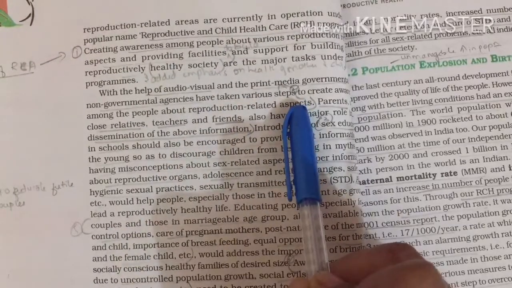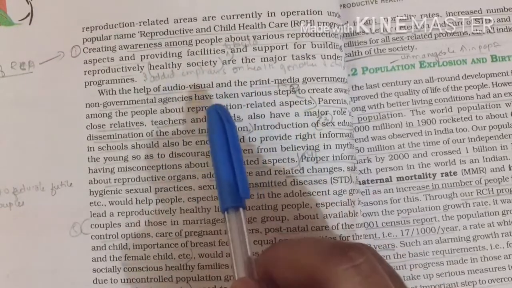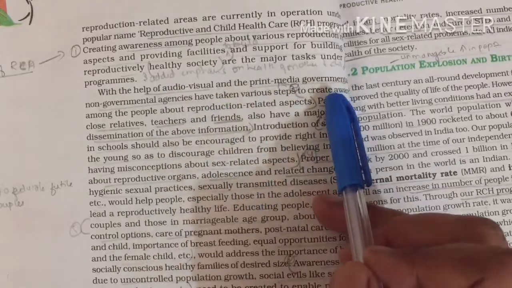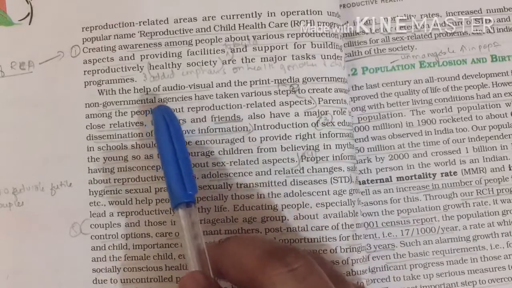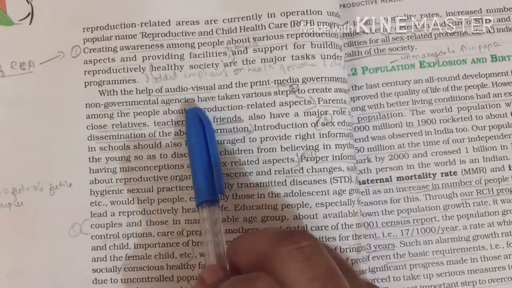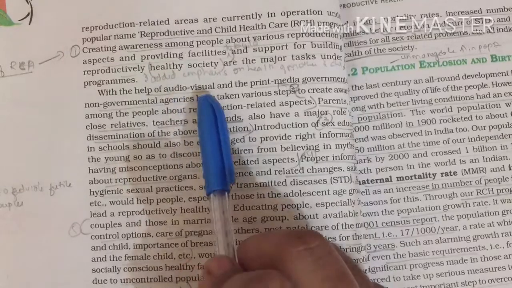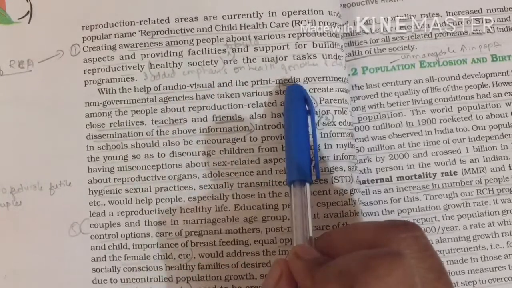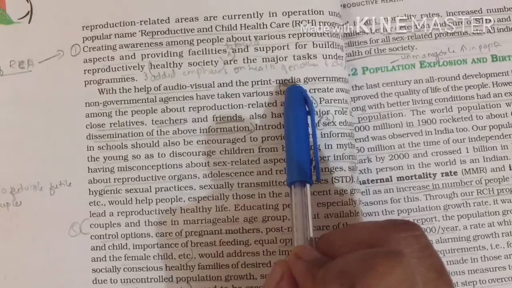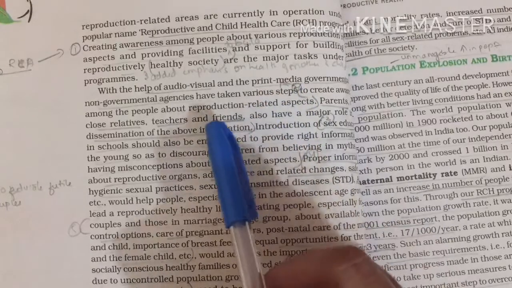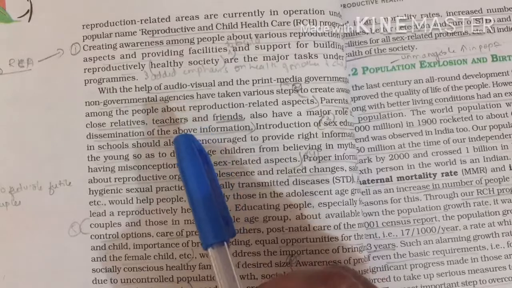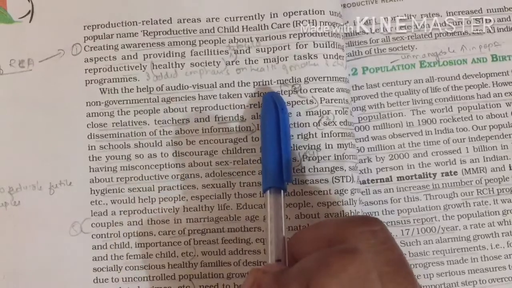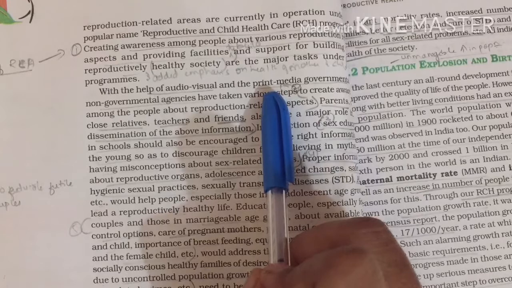You can find that these RCH programs, with the help of NGOs and government organizations, both governmental and non-governmental, have been involved in creating awareness among the people with the help of audiovisual or print media. Either in the form of advertisements or banners, which you might have seen on the roadside, or slogans like V2, R2, or some other slogans about STDs, creating awareness among the people.